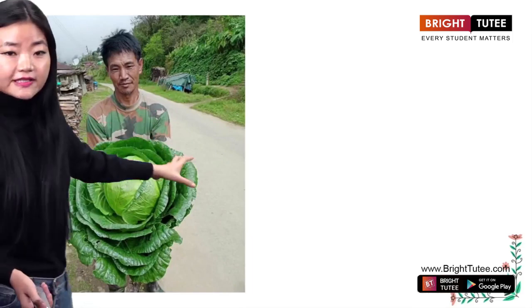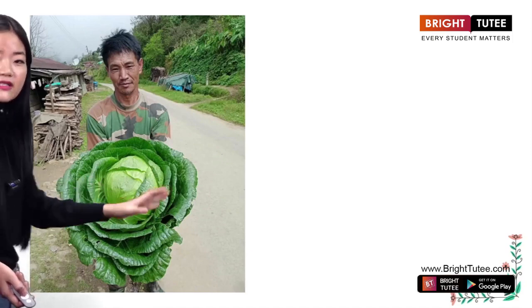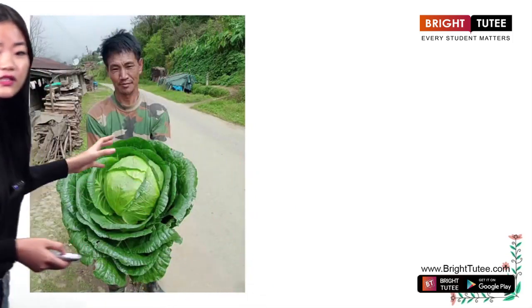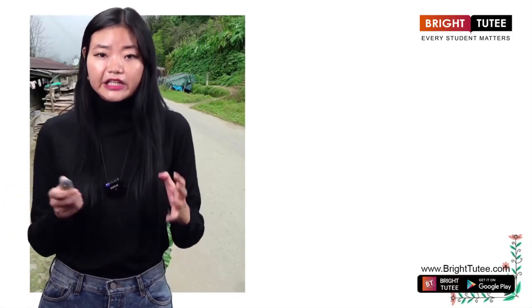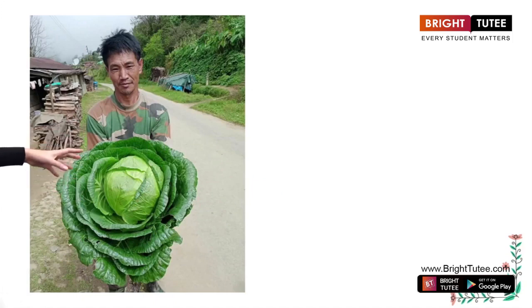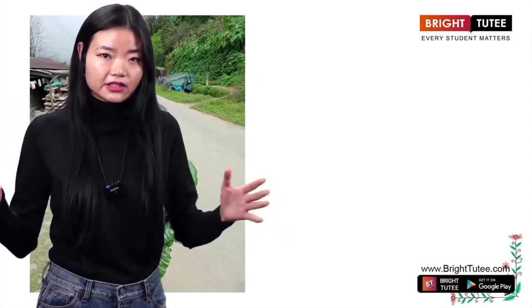This is a very interesting picture. This is a cabbage, and it weighs around 7 kg. Have you ever seen a cabbage weighing 7 kg? This really happened in Nagaland. There is no exaggeration. This is a fact. This is a man belonging to one of the villages in Nagaland, and he grew cabbage, and this is his farming. This is from his cabbage farming, and this cabbage weighed 70 kg. This is the reason why it went viral.